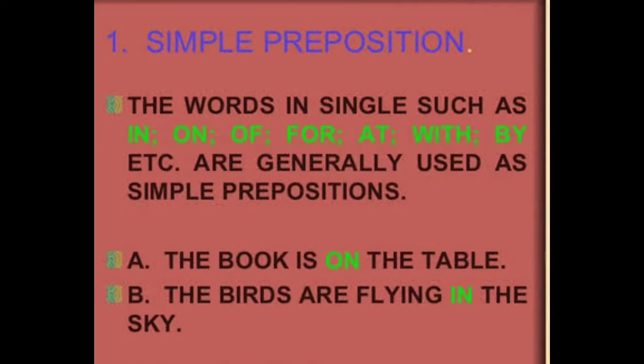Children, let's see some other examples for simple and compound prepositions. Look at the picture, children. Single words such as in, on, off, for, at, with, by, etc. are generally used as simple prepositions. See the example given here: A book is on the table. On is a simple preposition. Look at the next example: The birds are flying in the sky. So, in is a simple preposition that we have used in this sentence.